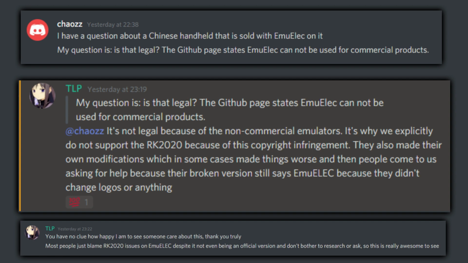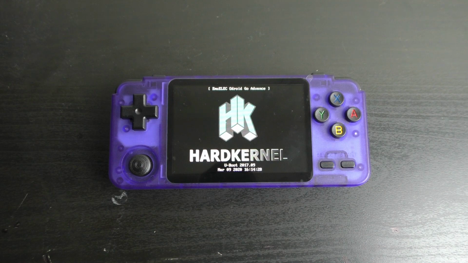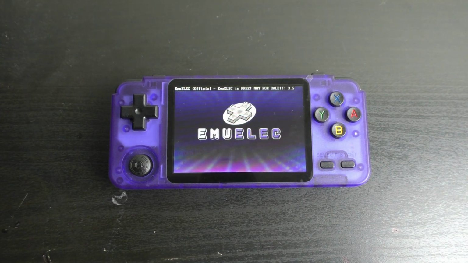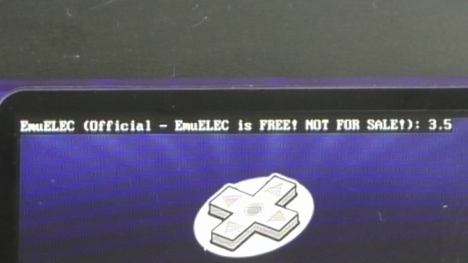They also made their own modifications, which in some cases made things worse, and then people come to us asking for help because their broken version still says EmuElec." I think that says it all. The RK2020 is shipped with EmuElec, which according to the license of that software is illegal.